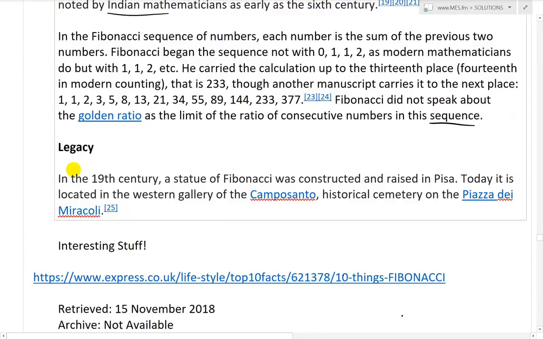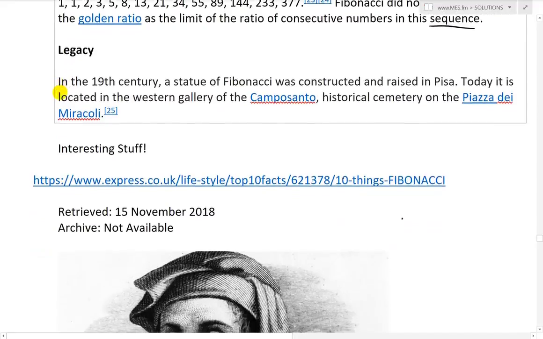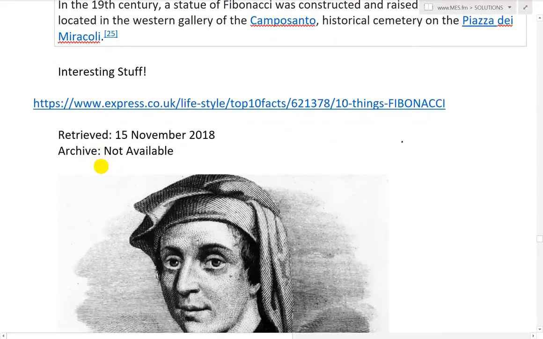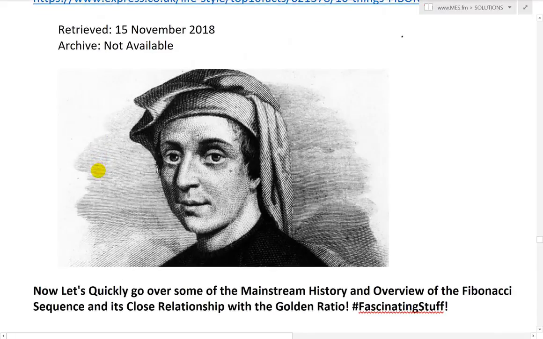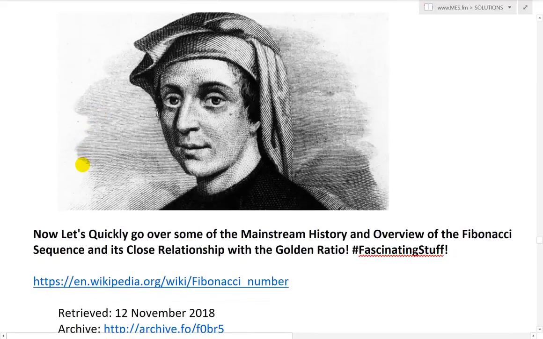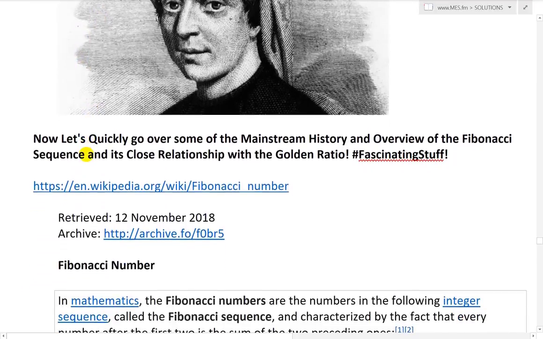So legacy. In the 19th century, a statue of Fibonacci was constructed and raised in Pisa. Today it is located in the western gallery of the Camposanto historical cemetery on the Piazza dei Miracoli. Interesting stuff here, guys. Here's an image of him I found on a mainstream news site, express.co.uk, a drawing or a photograph of him. So this is Fibonacci. I believe he was 27 when he wrote that book. It's probably a younger image of him.